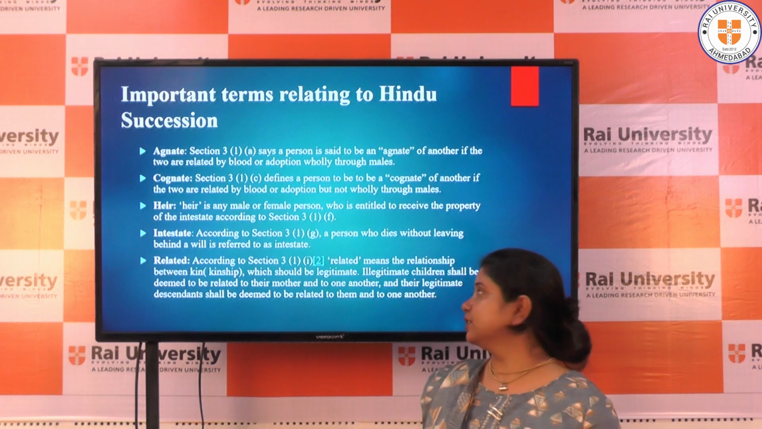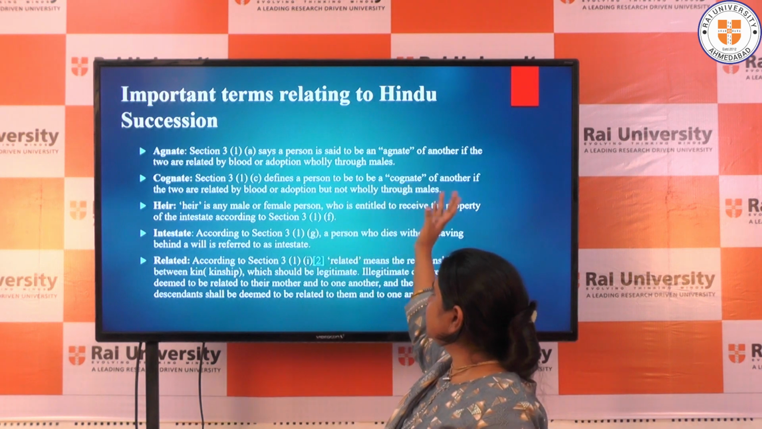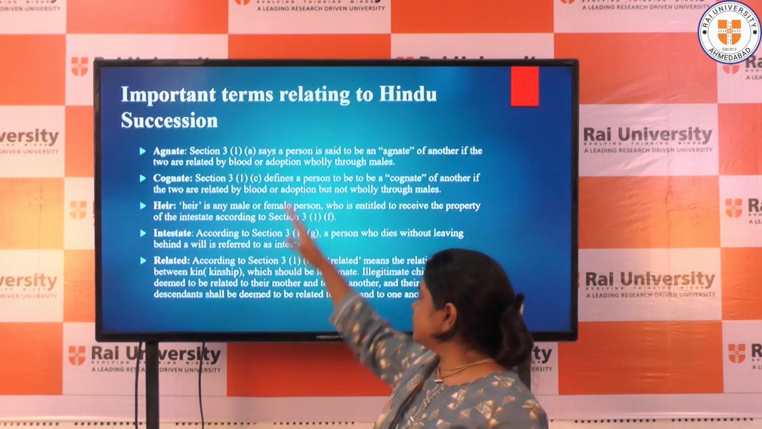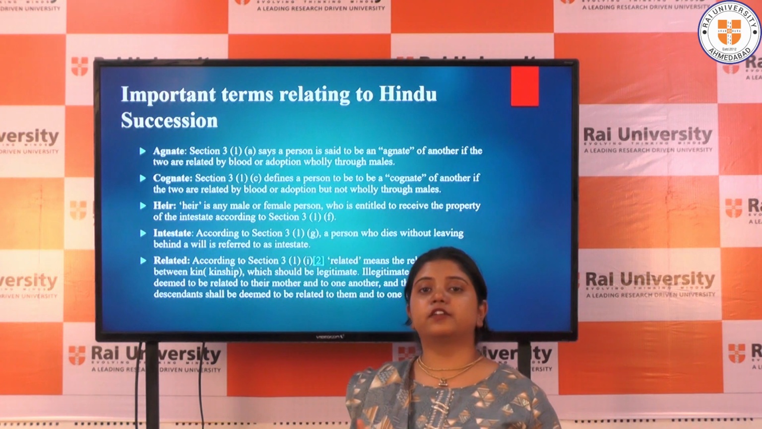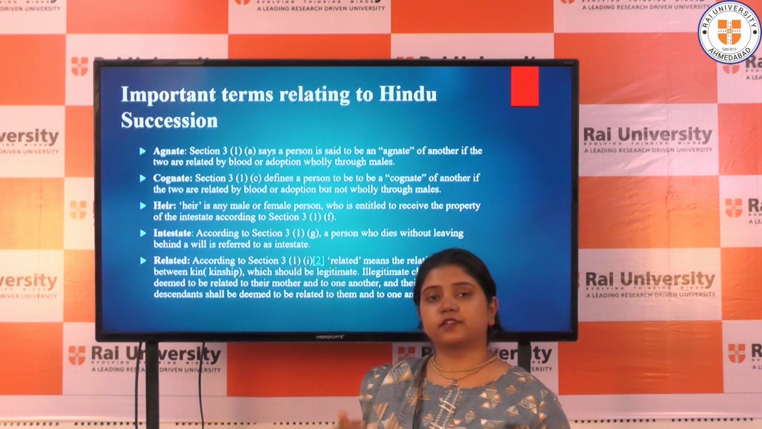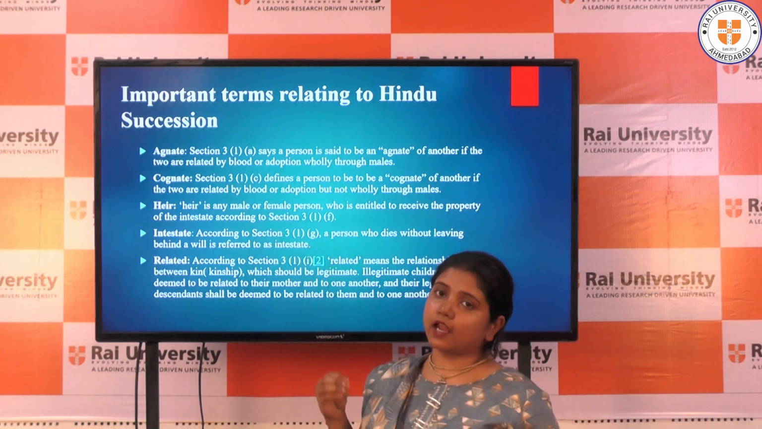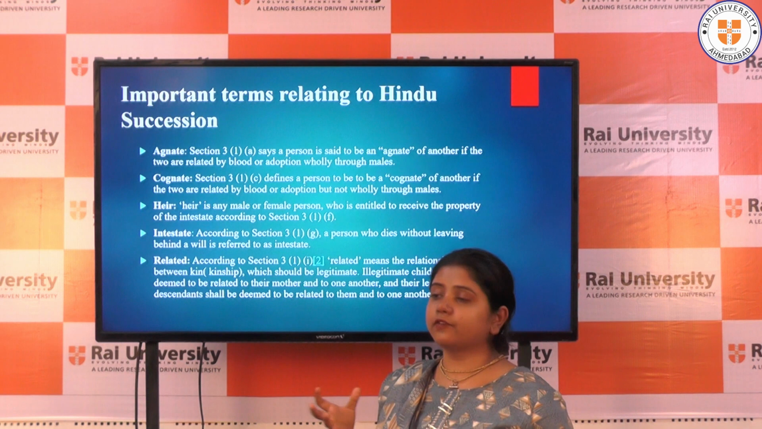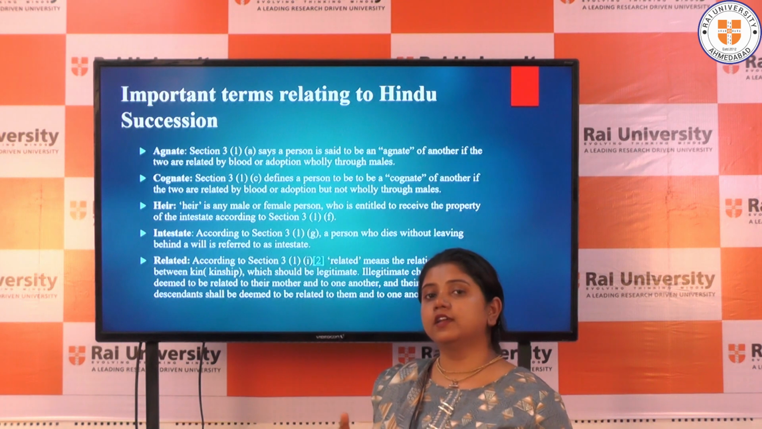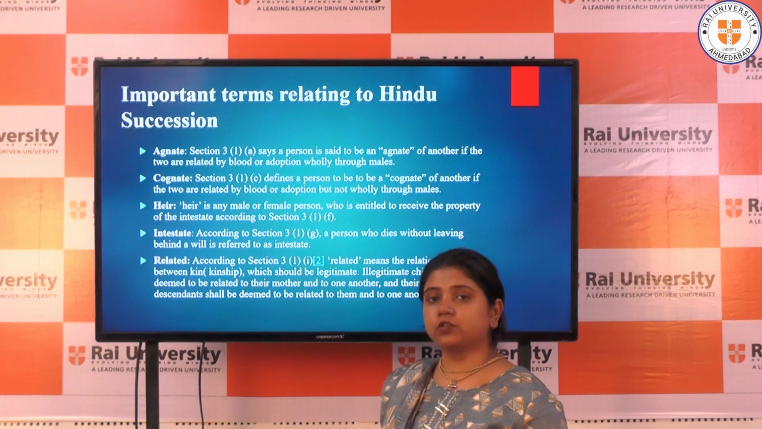Next slide. Important terms relating to Hindu succession. These are some important terms we will be reading as we step through the provisions. We have to understand these terminologies first so that we will not face any problem while proceeding with the provisions of the Hindu Succession Act.